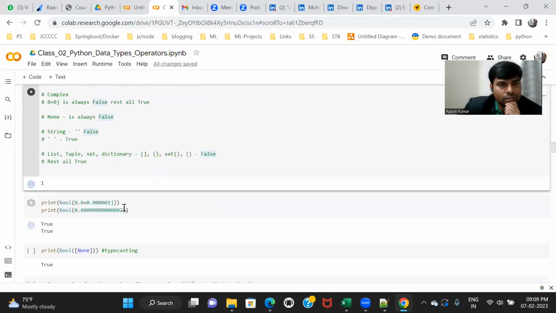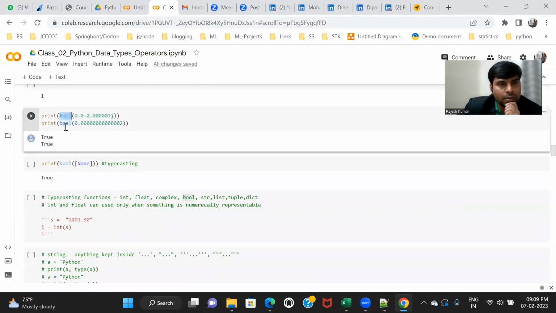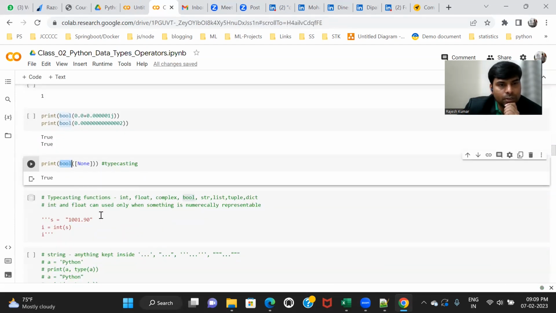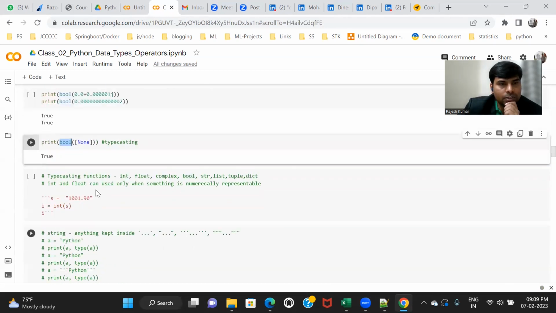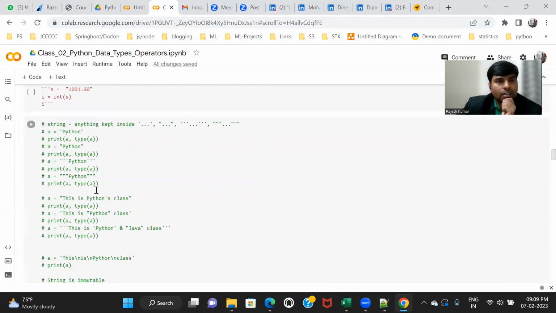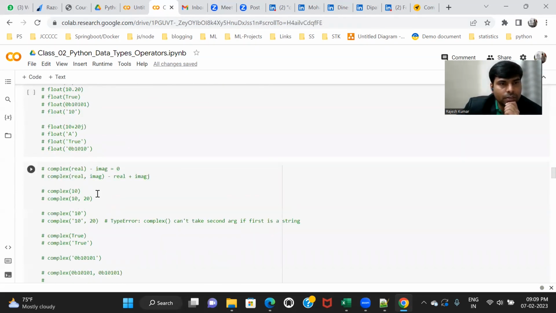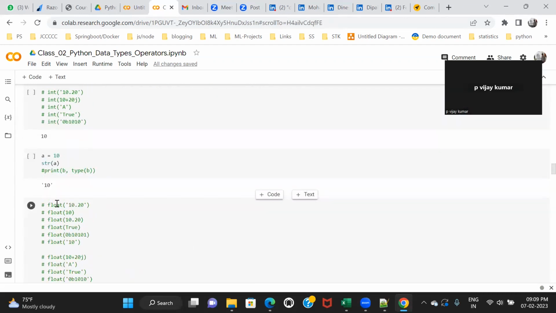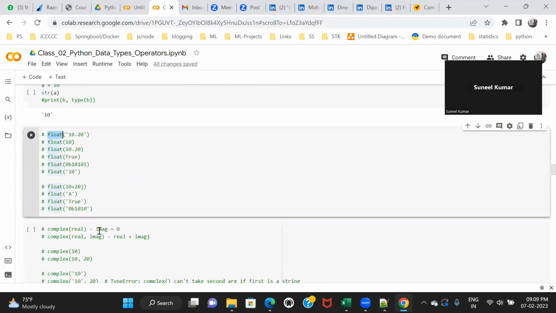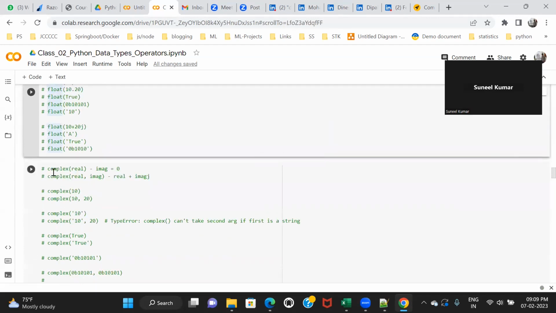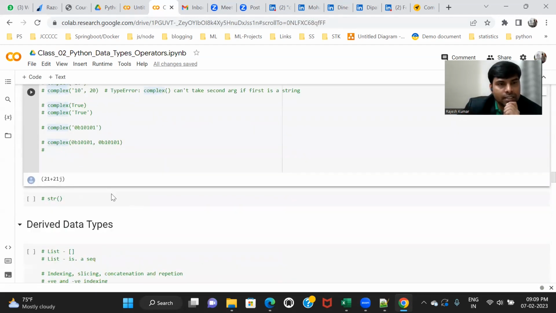So here I have given a bool example. There are a lot of examples here for your reference, for string, int, float. You can use them, try to implement them and exercise.